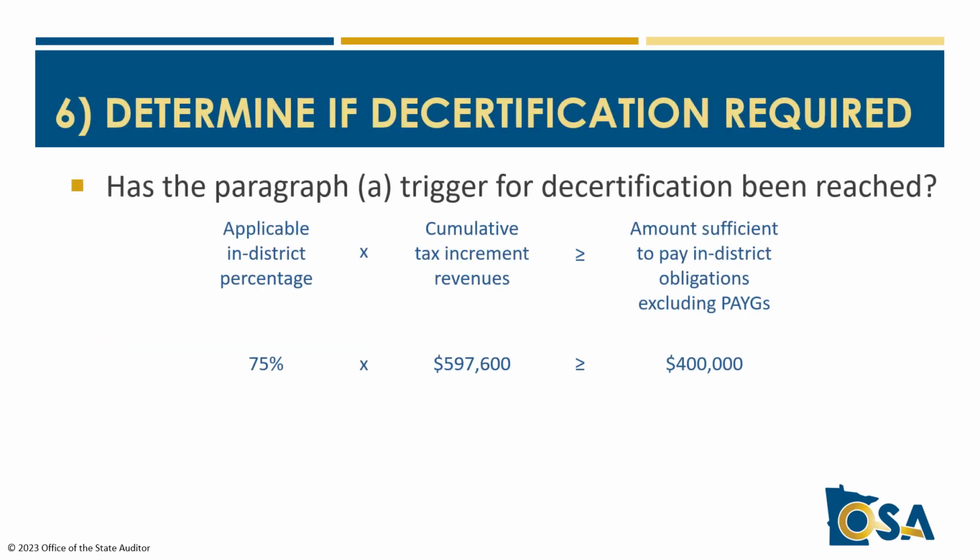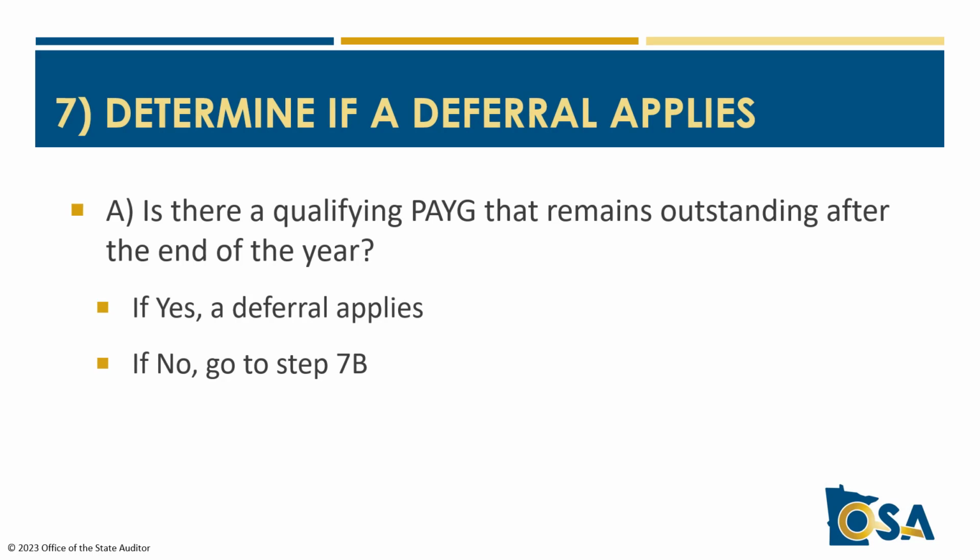Step 6 is to make the annual final analysis of whether the trigger to decertify under paragraph A has been reached, again notwithstanding a deferral under paragraph B, which will be the subject of step 7. 75% of cumulative revenues in this example equals $448,200. Which is indeed greater than the amount sufficient to pay in-district obligations, excluding PAYGOs. So decertification under this paragraph is required in 2028 for our example. And we now turn to step 7, to evaluate whether a deferral applies. We first ask ourselves, A, is there a qualifying PAYGO that remains outstanding after the end of the year?